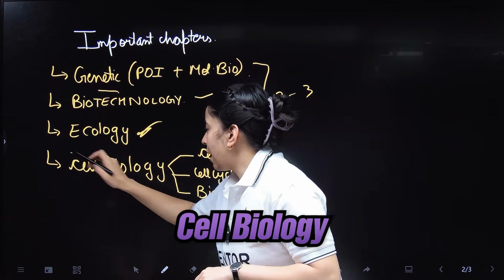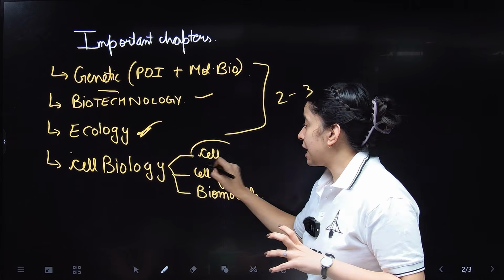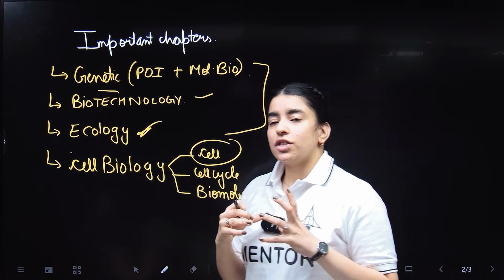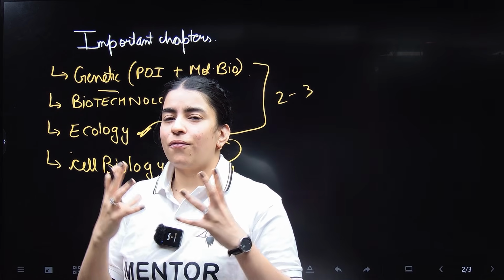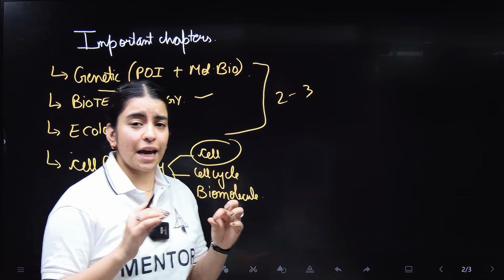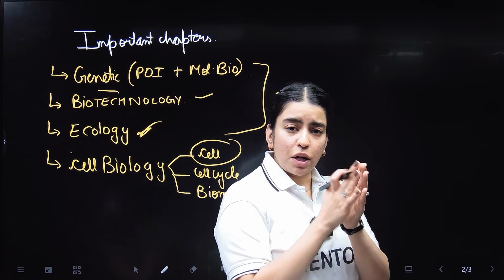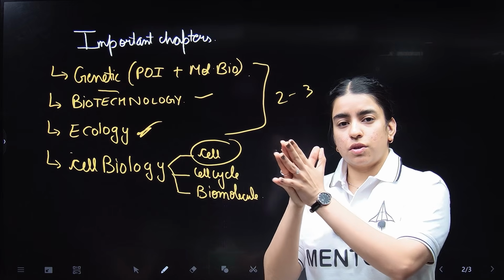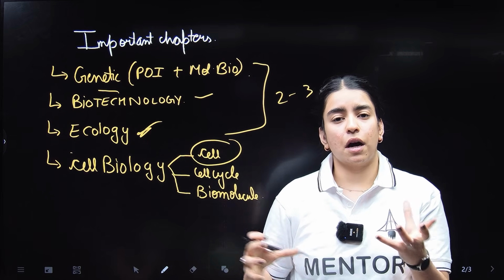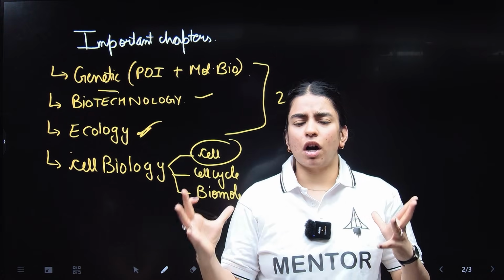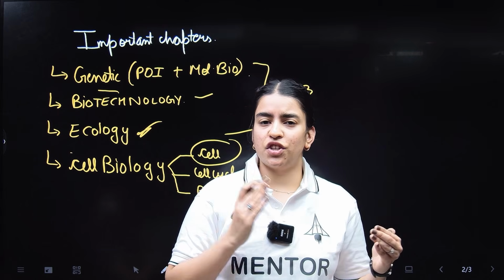Next comes your cell biology. Cell biology, the first chapter is The Cell: The Unit of Life. Now, this chapter has a lot of facts to remember, but again, it is simple once you understand the various functions of different parts of the cell, the organelles, etc. You would not be in a condition where you have to revisit that chapter again.